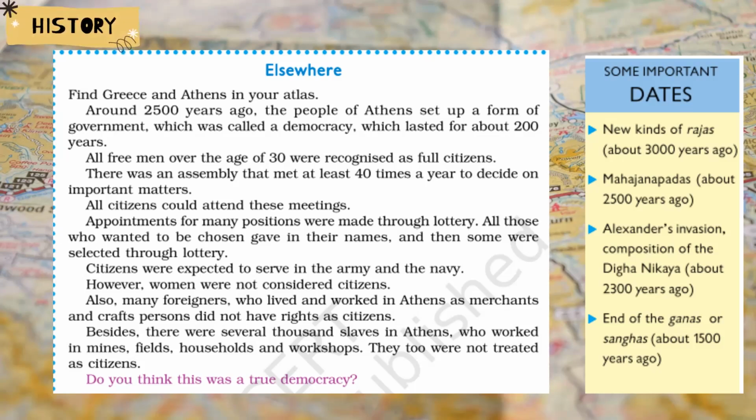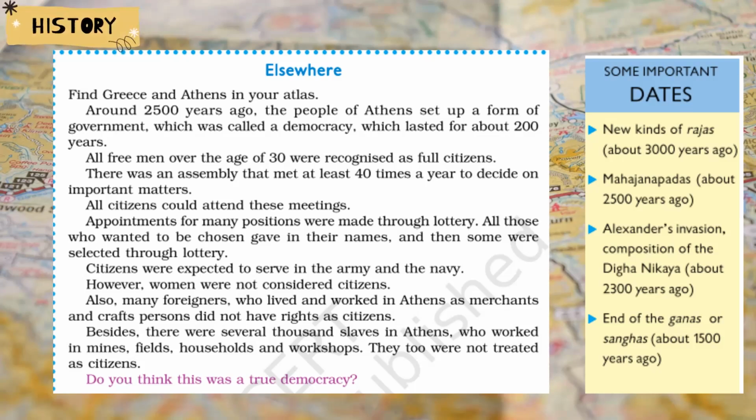They used to come together and make important decisions. And the appointment for many of the positions was made through lottery. All those who wanted to be chosen gave their names, and they were expected to serve in the army and the navy. Women were not considered citizens. Many foreigners who lived and worked in Athens, and merchants, were not given the rights of citizens. And several thousand slaves in Athens who worked in mines, fields, households, and workshops were also not treated as citizens.